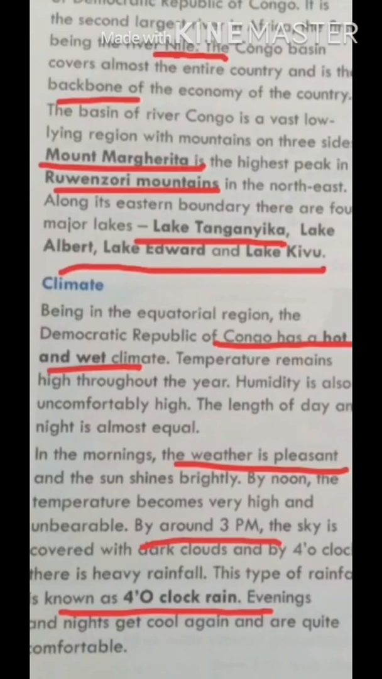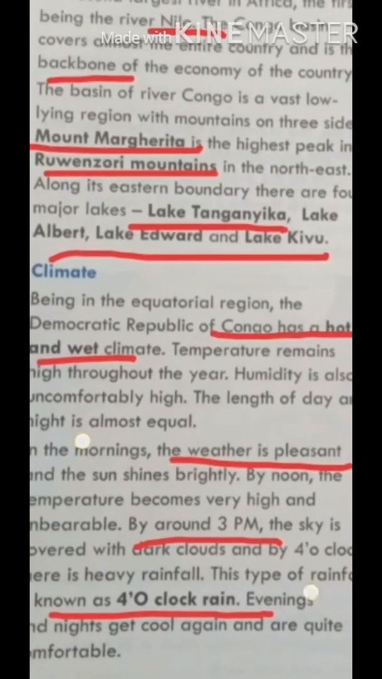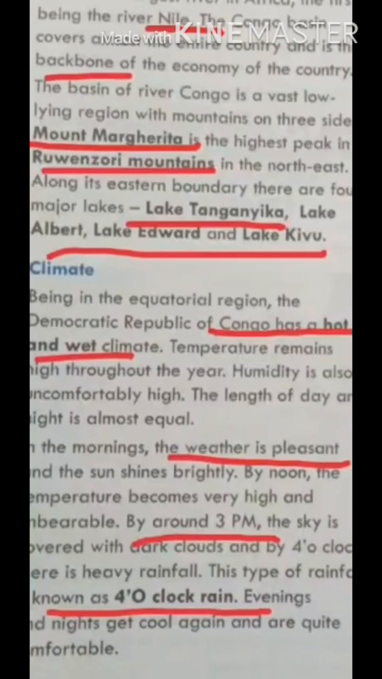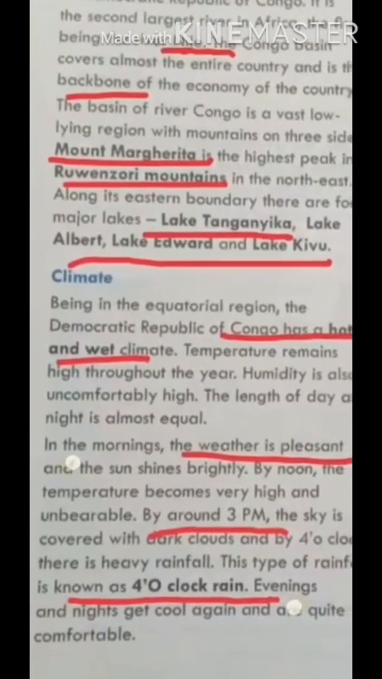In the morning, the weather is pleasant and the sun shines brightly, but by noon the temperature becomes very high and it is too hot at that time. The sky is covered with dark clouds at 3 p.m., and by 4 o'clock there is heavy rainfall.